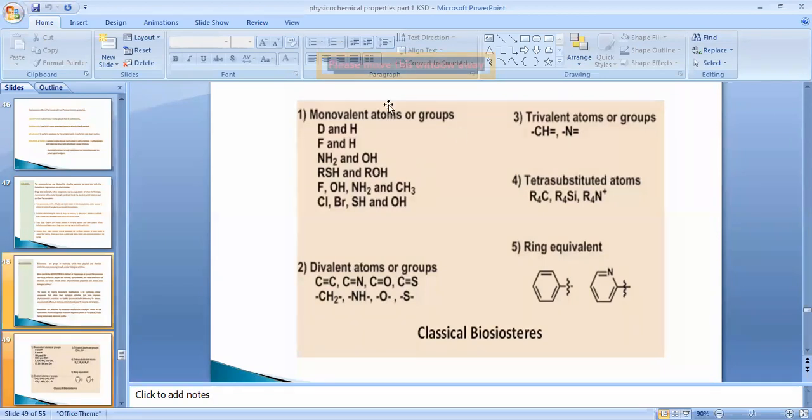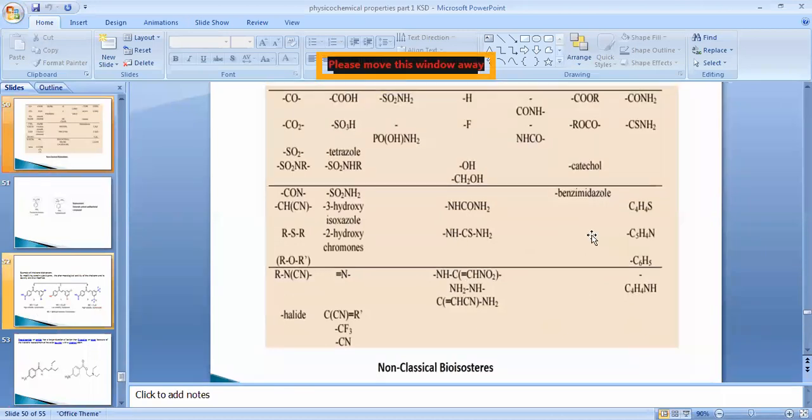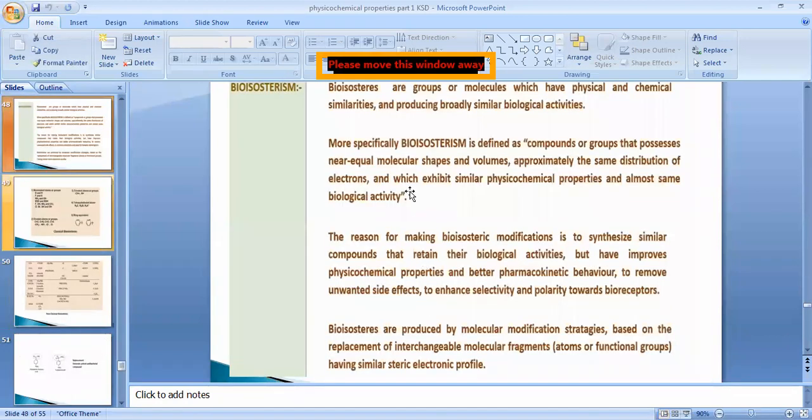And there are different types of bioisosteres available: classical bioisosteres and non-classical bioisosteres. What do you mean by classical bioisosteres? What is the definition of bioisosterism? It is a compound or a group which possesses nearly equal molecular shape.